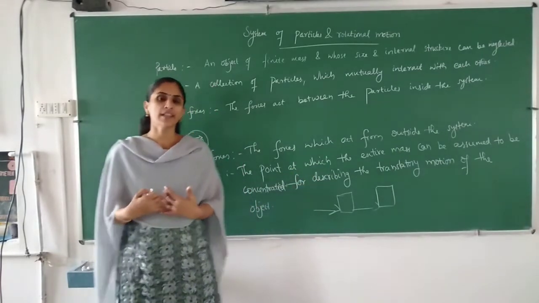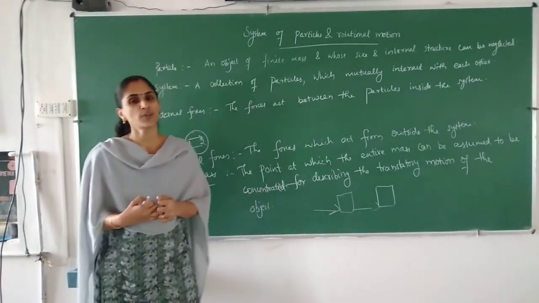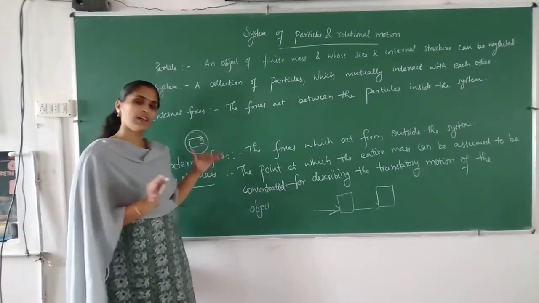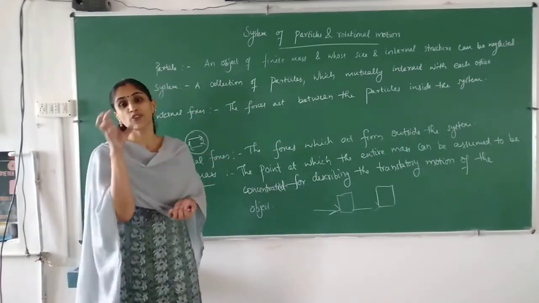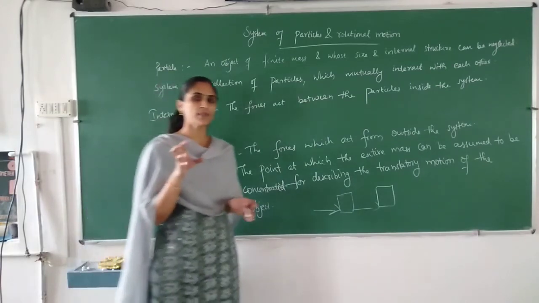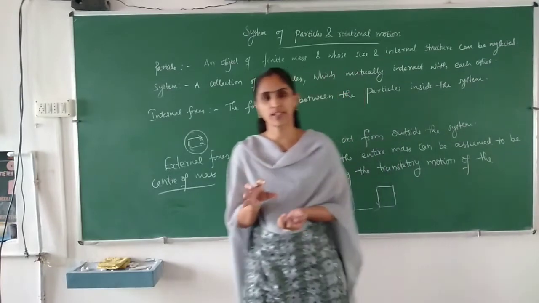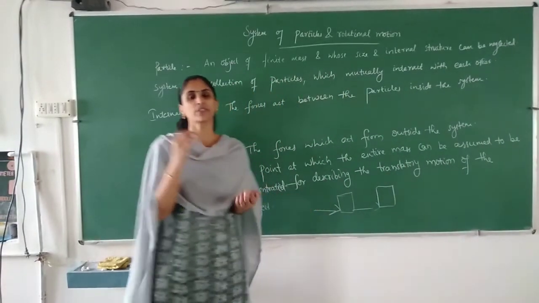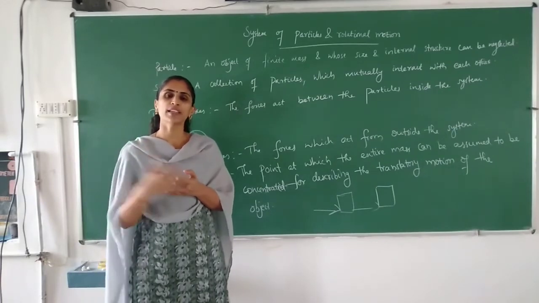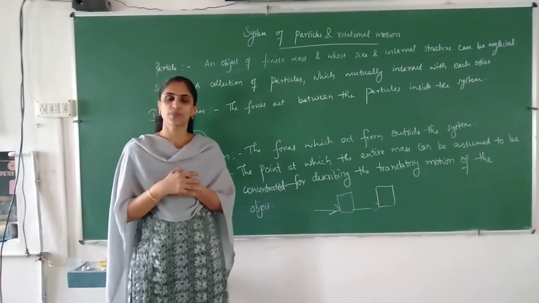So for the description of translatory motion of a system of particles, it will be easier if we introduce the concept of center of mass. Center of mass means it is the position where the entire mass is assumed to be concentrated. By knowing that, it will be easier for the calculation or description of the translatory motion of the object.